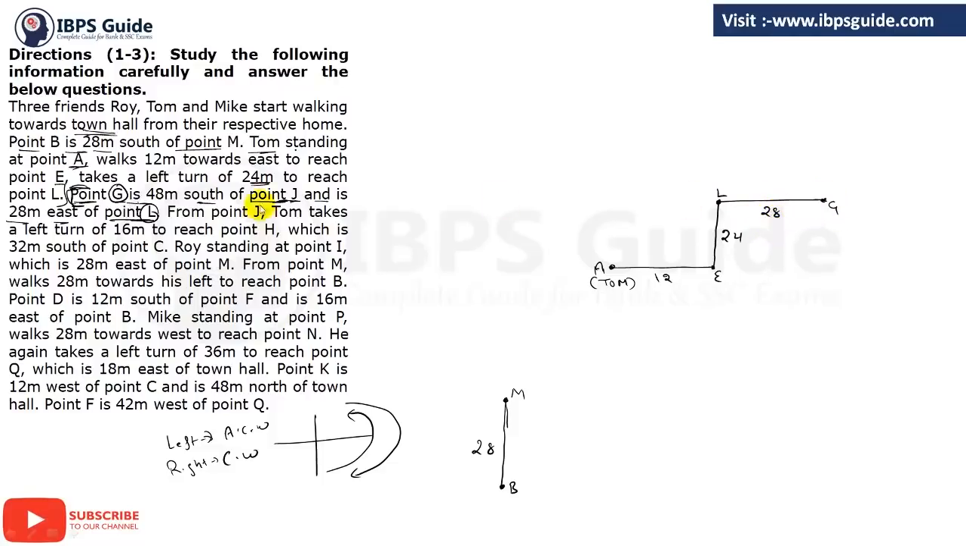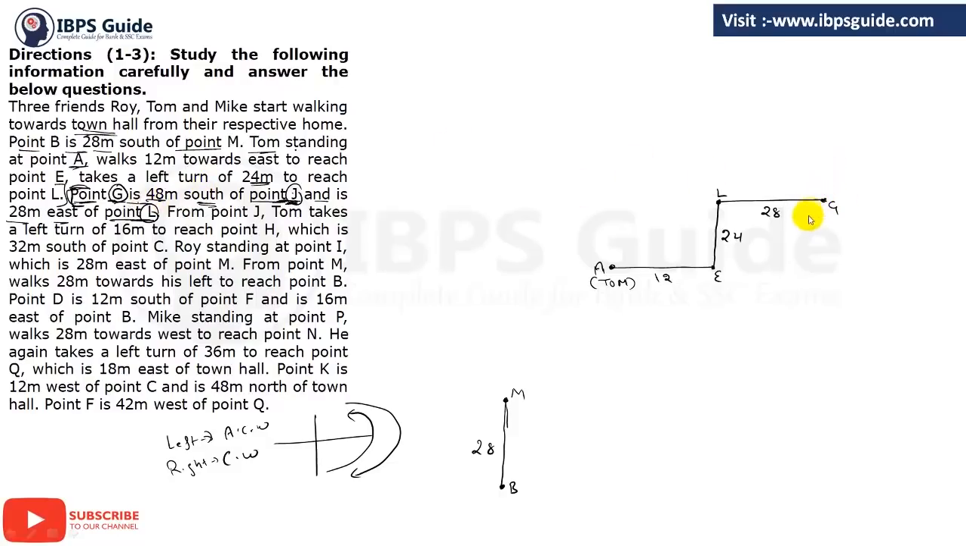And point G is in the south of point J. Now, what I have told you earlier in the concept video, that when G is in the south of point J, then J must be in the north of point G, because the direction of 2 points are vice versa. Like see, from here you can see, B is in the south of M, so M is in the north of B. Clear? So just see here, G is 48 meters south of point J. So J must be north of G and it will be 48 meter.